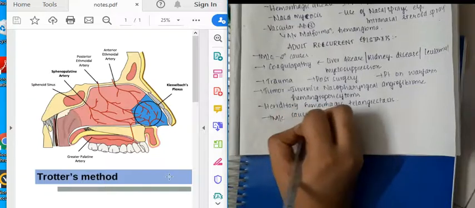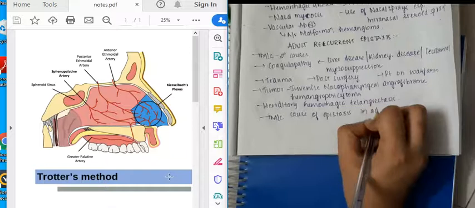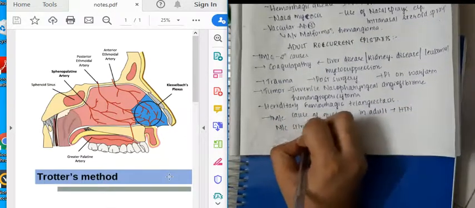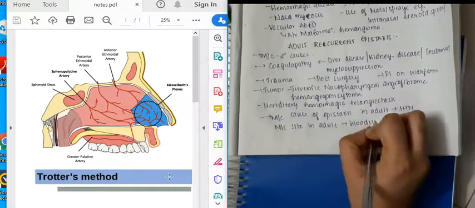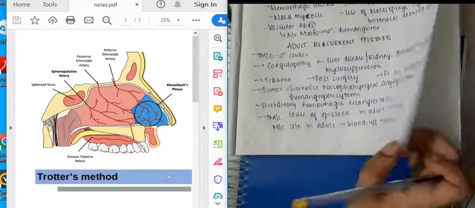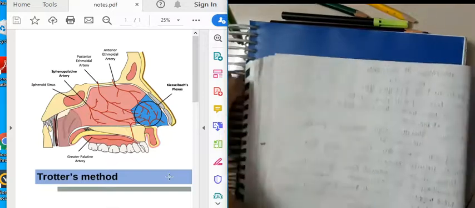Then what is the most common cause of epistaxis in adults? The most common cause of epistaxis in adults is hypertension. What is the most common site of epistaxis in adults? It is Woodruff's plexus. So it is obviously almost opposite to children, because in children it is Kiesselbach's plexus, whereas in adults it is Woodruff's plexus.